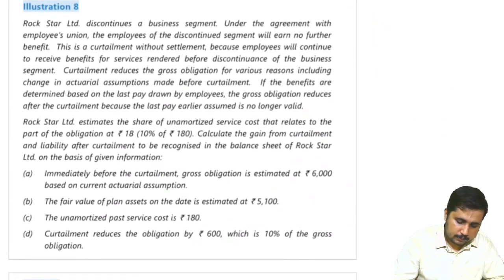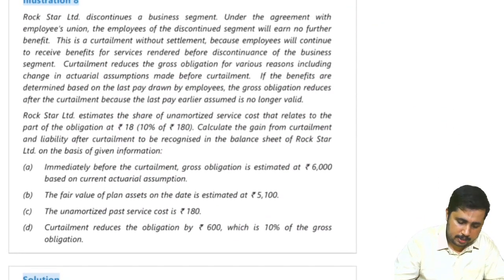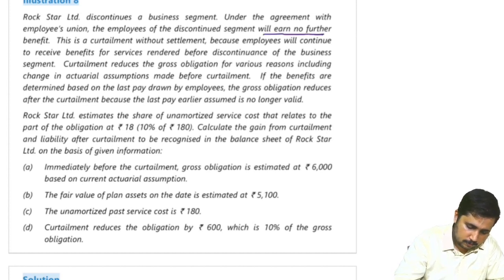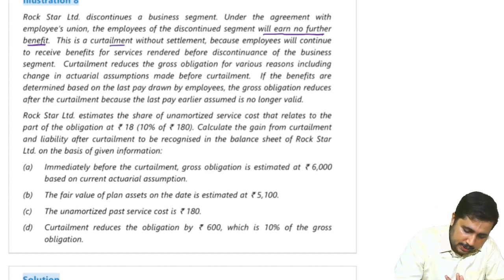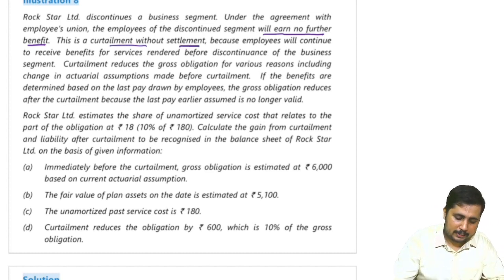Next, this is illustration 8 in our study material. Rockstar Limited discontinues a business segment. Under the agreement with employees union, the employees of the discontinued segment will earn no further benefit. What do we mean by this? Curtailment. Because we are reducing the number of employees, they will not be covered under the benefit plan. This is a curtailment without settlement, because employees will continue to receive benefit for services rendered before discontinuance of the business. Okay.